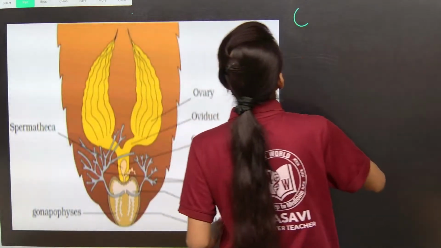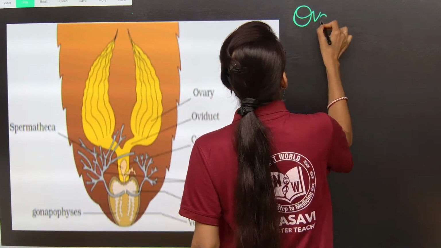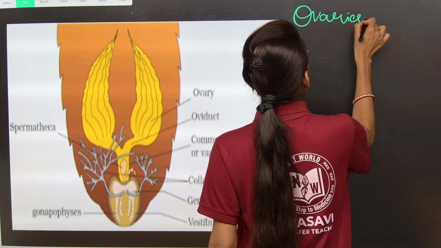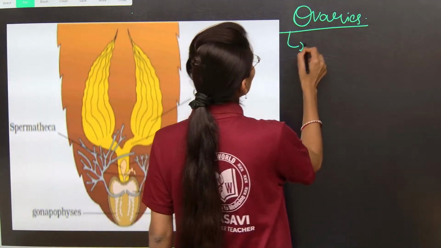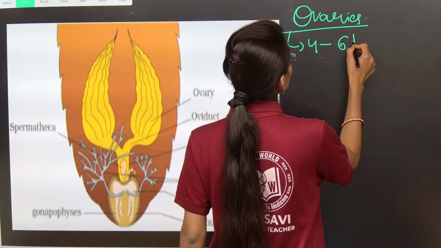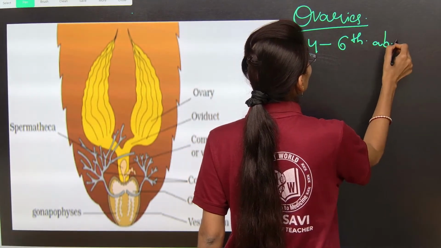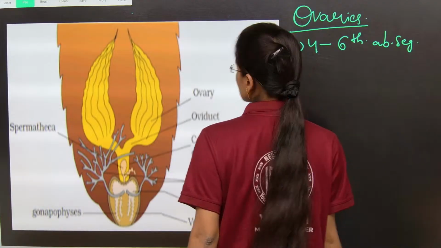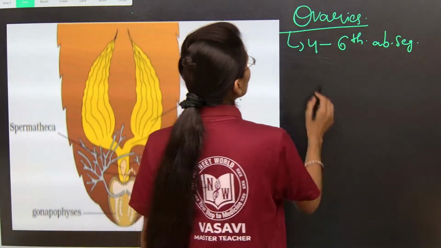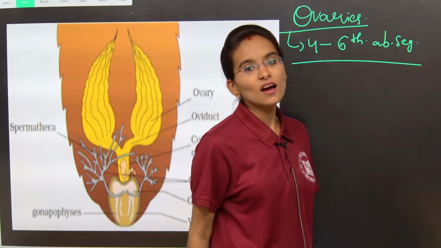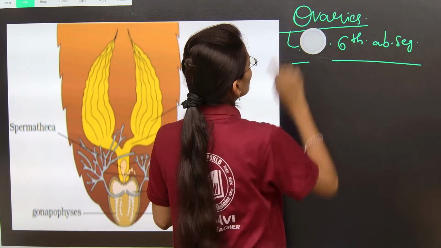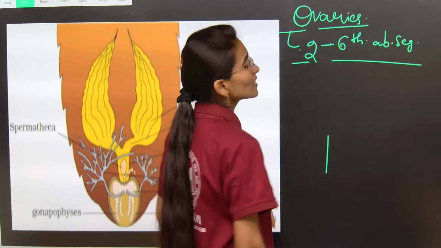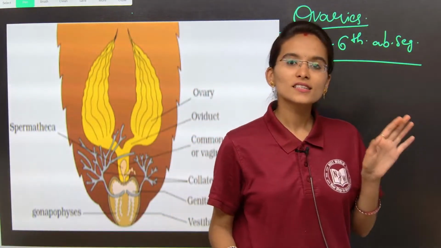So, when it comes to the female reproductive system of the cockroach, we need to understand about the ovaries, right. From where will the ovaries start? Just I am writing abdominal segments. The ovaries will start actually from the 2nd, not 4th. So, it will start from the 2nd to the 6th abdominal segments, right.